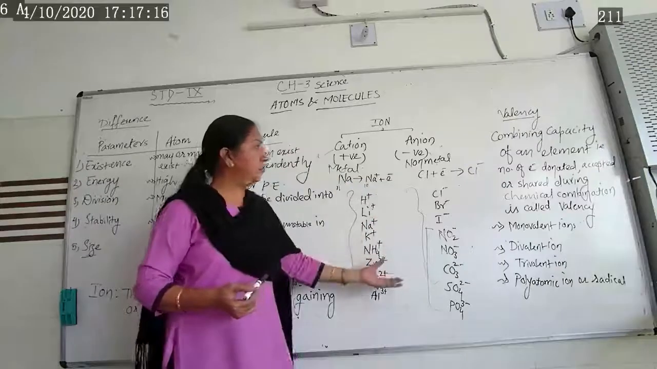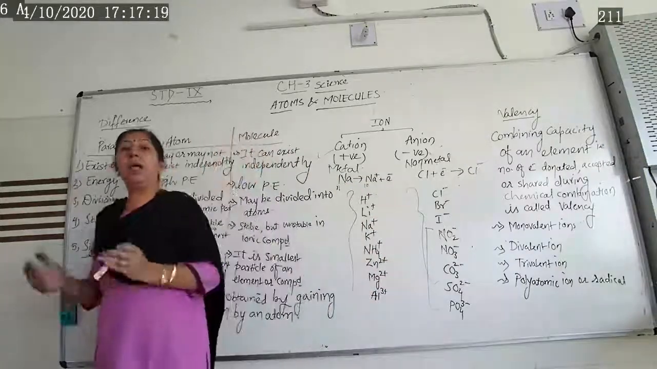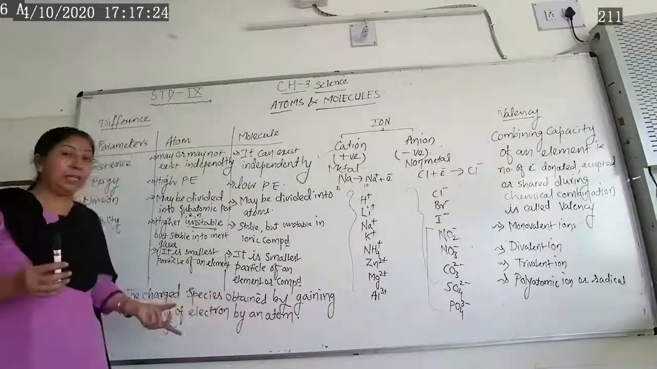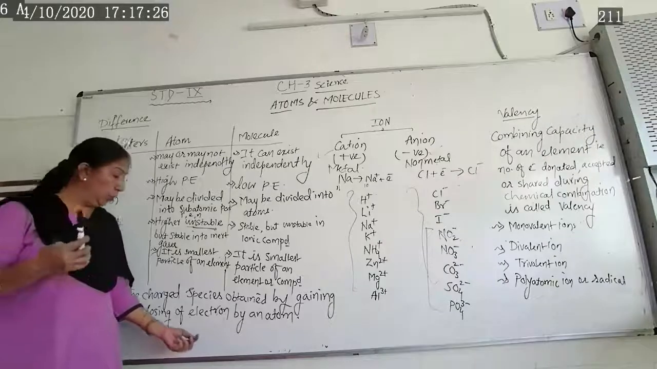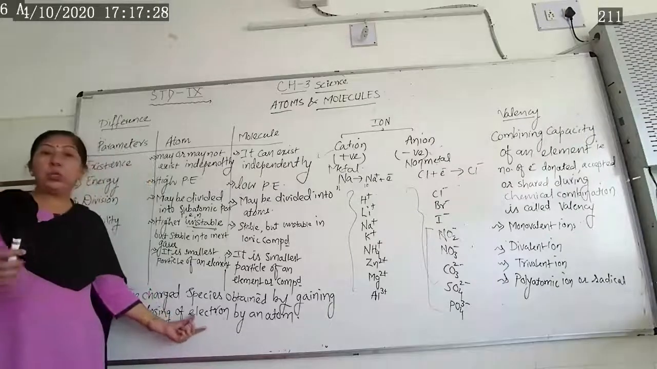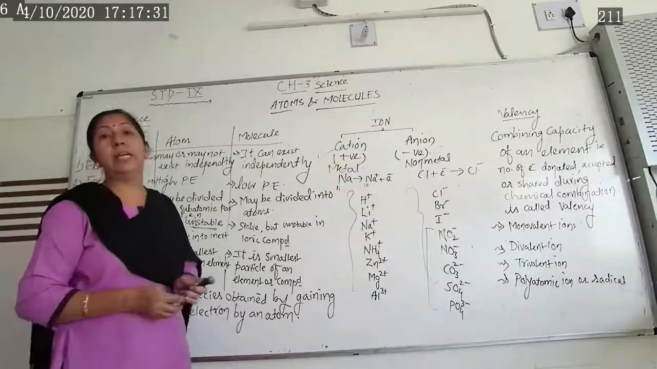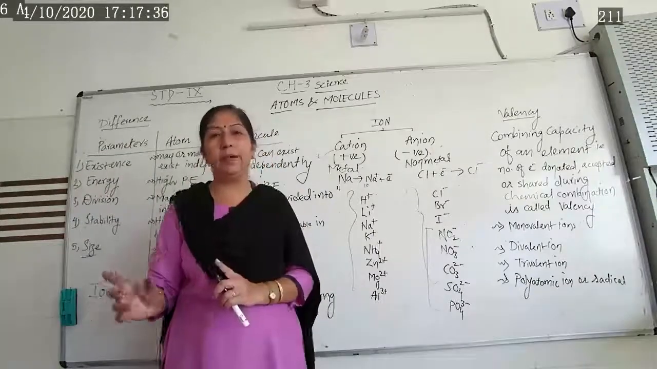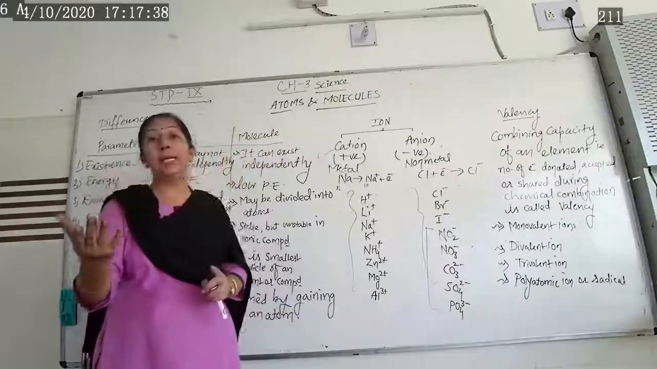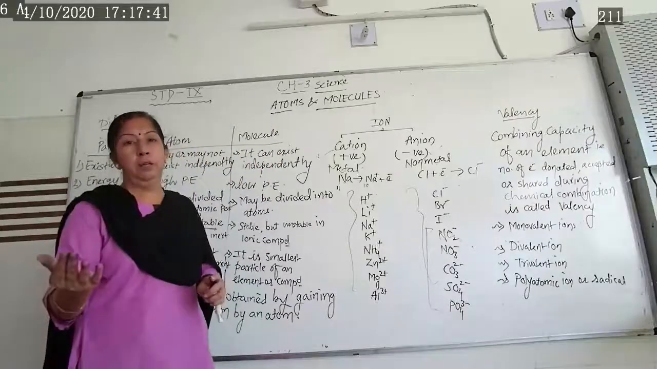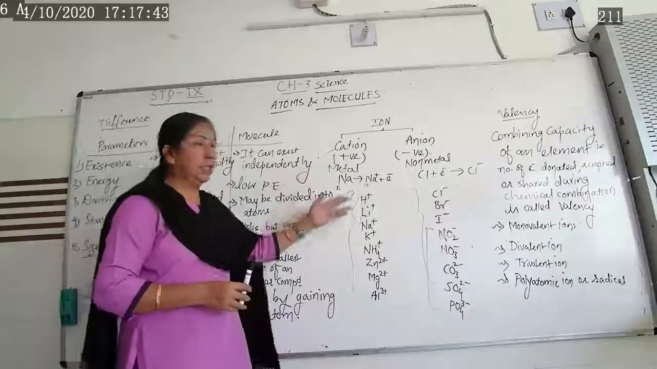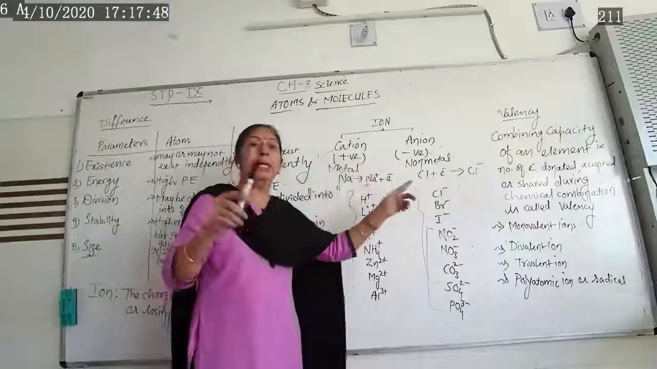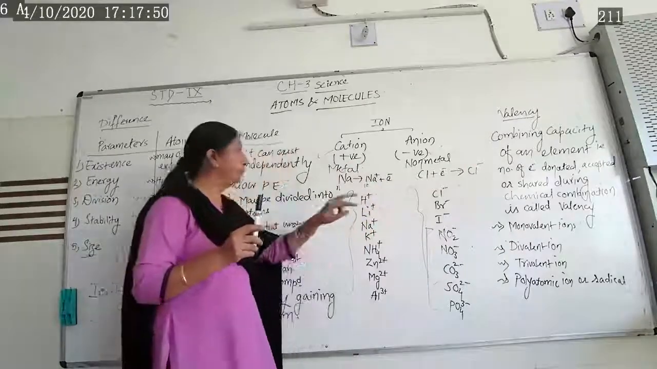So based on that we can see here, ion means what? Charged species which are obtained by gaining or losing an electron by an atom. If it gains the electron, it forms a negative ion, meaning an anion. If it loses the electron, then it forms a positive ion and they are cations. So remember, cation is a positive ion, anion means negative ion.